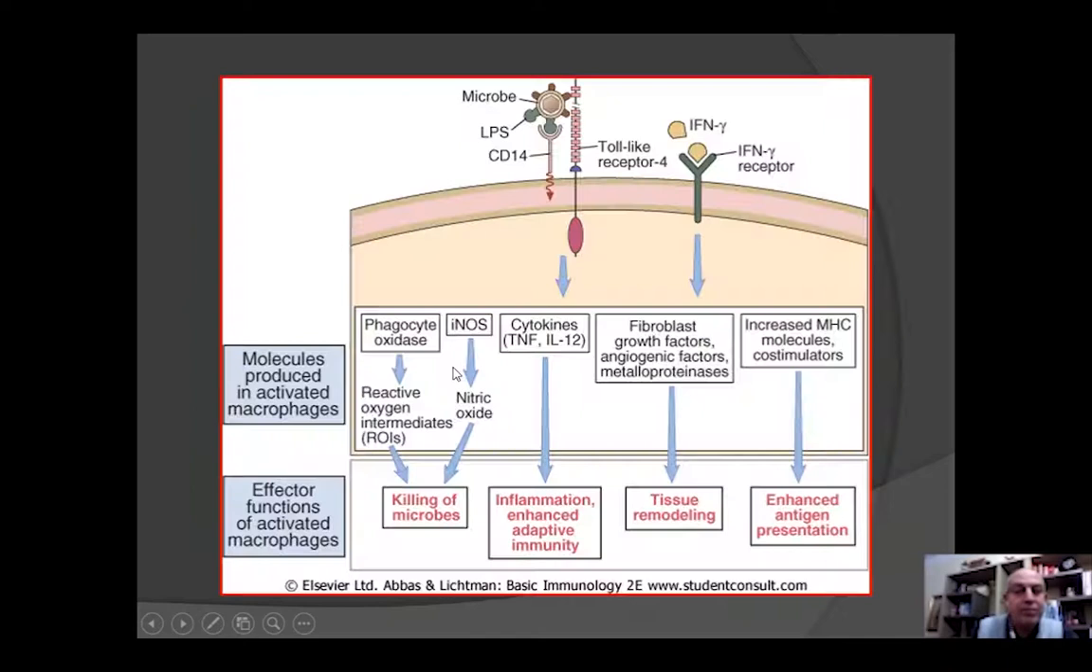An example for LPS, specific for this LPS. We said LPS, TLR4. But one of the main receptors or co-receptors is CD14, cluster of differentiation 14. As you see here, LPS and then CD14.